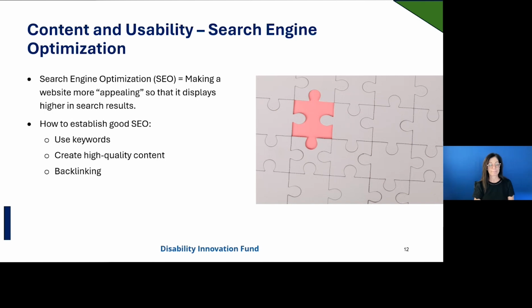While it takes a little time to establish good SEO, these practices should be implemented from the start. 1. Use keywords and continuously research them. There are always buzzwords in this field. Make sure the content you're putting on your website includes those keywords. This is also a good motivator to ensure you keep your website updated. For example, for disability employment programs, I would ensure you're using the keyword competitive integrated employment on your website and in your materials.